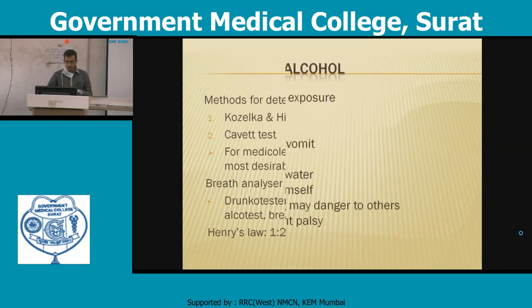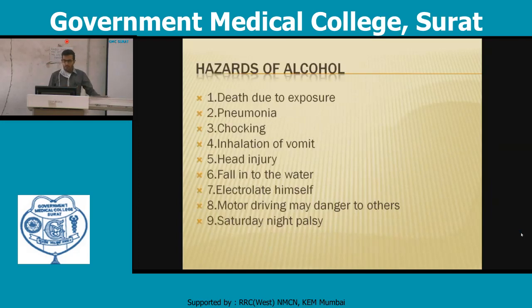What are the hazards of alcohol? Sometimes there is so much exposure, meaning the dose taken is a fatal dose, and death occurs. A person aspirating alcohol into the lung develops pneumonia. Sometimes when taken with a meal, a foreign body obstructs the trachea and produces death of the person, which is known as choking.